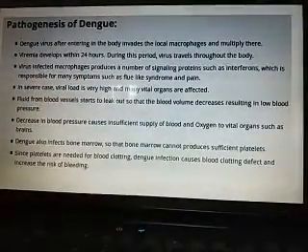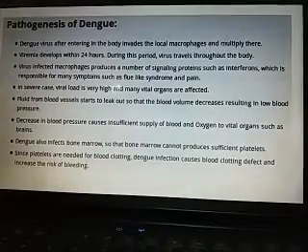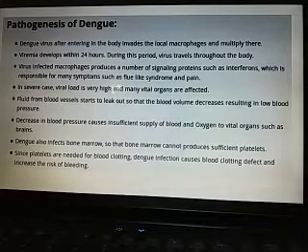And you have heard that in the patients of dengue fever, the number of platelets gradually decreases, and that is the indication of dengue fever.